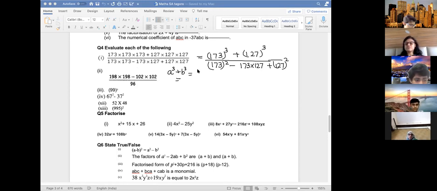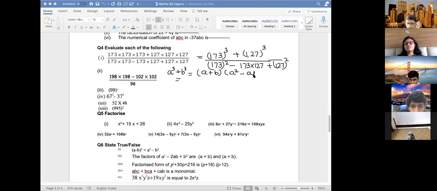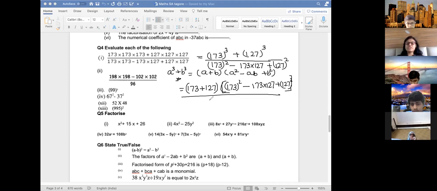Ma'am, a plus b into a square minus ab plus b square. Yes. So using this formula, I'll put the values. My a is 173 and b is 127. So a cube plus b cube is 173 plus 127, one bracket, and the other bracket is 173 square minus 173 into 127 plus 127 square, divided by the denominator, the same thing, 173 square minus 173 into 127 plus 127 square.